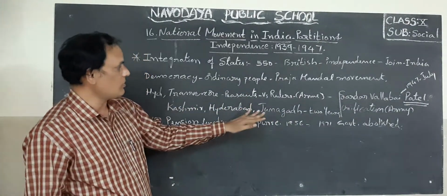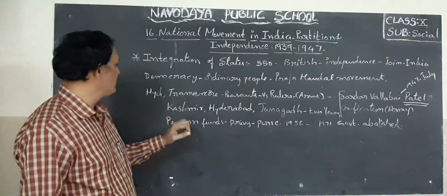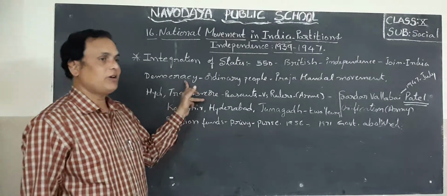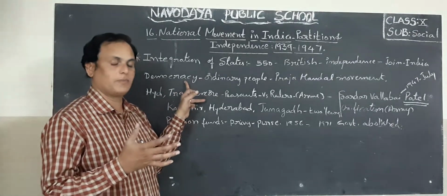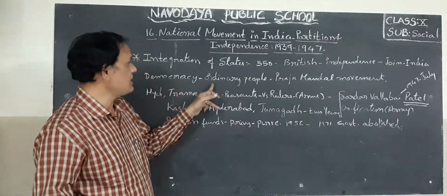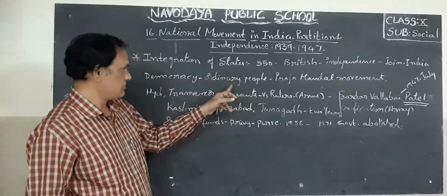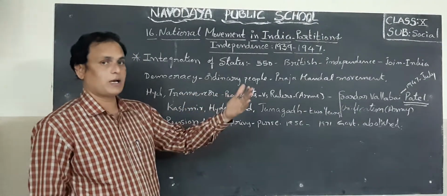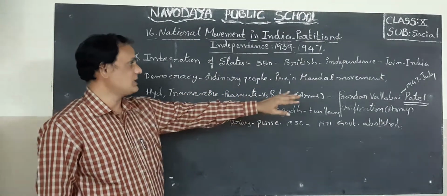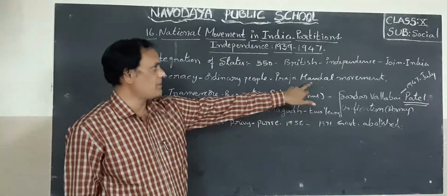So before, what happened at independence time? In these princely states, the ordinary people wanted a democratic system in those union territories also. In this way, they revolted against the native rulers. They started movements also. What is that movement here? Praja Mandal movement.